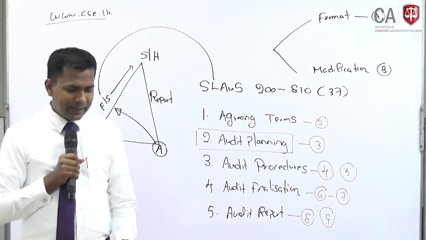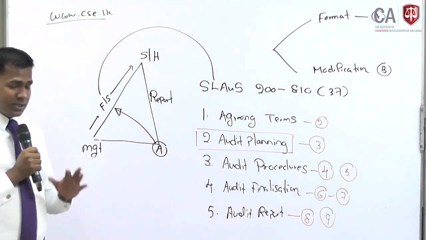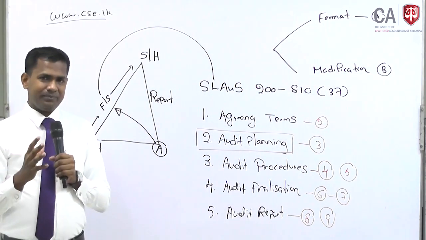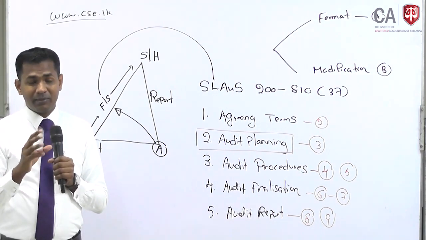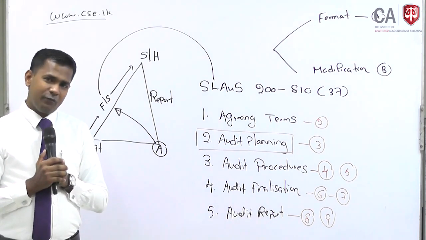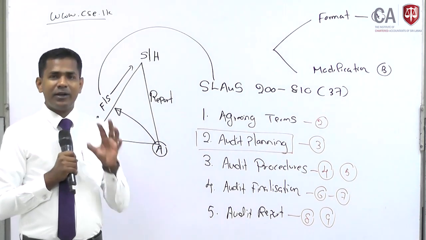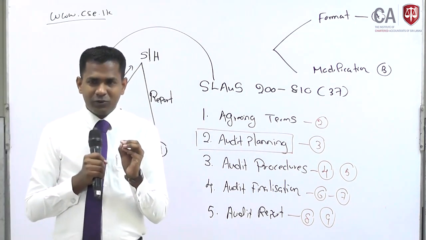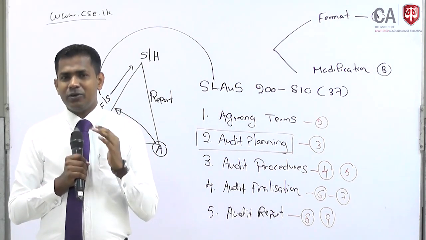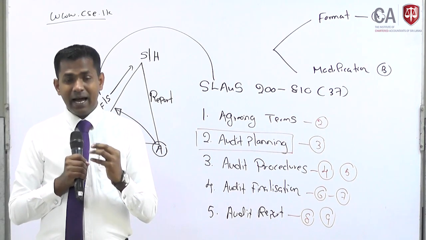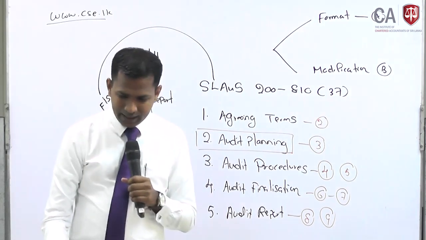So today's part A of the video discussion is this particular audit report format we have to learn. Not to memorize the format, but you have to remember the key items of the audit report format. So I am going to tell you in a very systematic way. At the end of the day, once you watch this video, there are 13 elements of the audit report. You should be able to remember and tell them with me at the end of this video, right? So have a look at that.